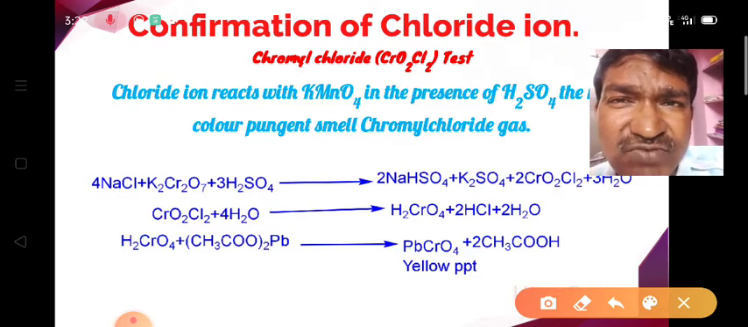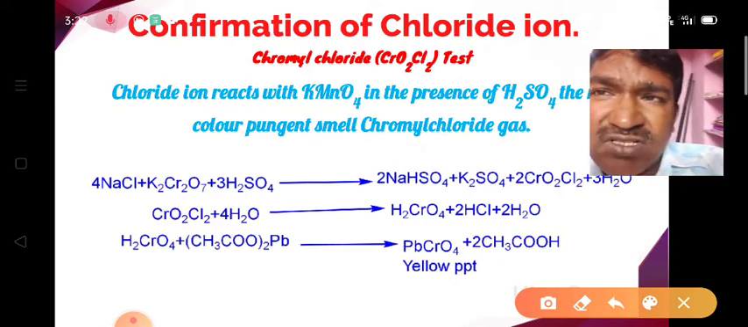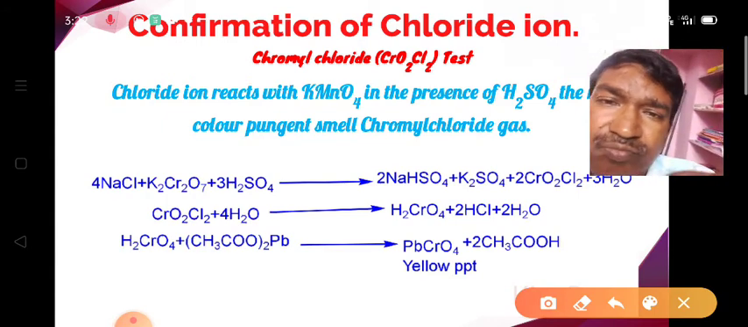The confirmation tests for the chloride ions are three. The first one is the silver nitrate test, the second one is the manganese dioxide test, and the third one is the chromyl chloride test.